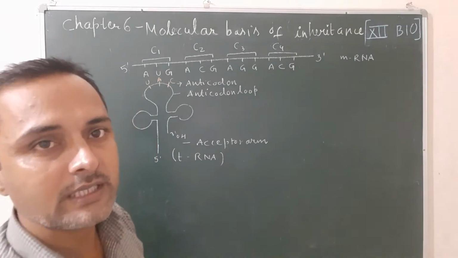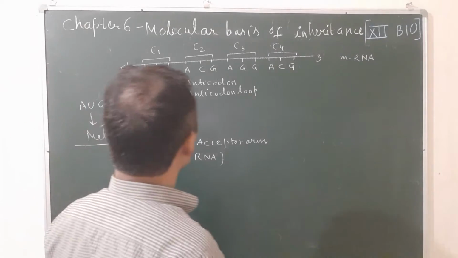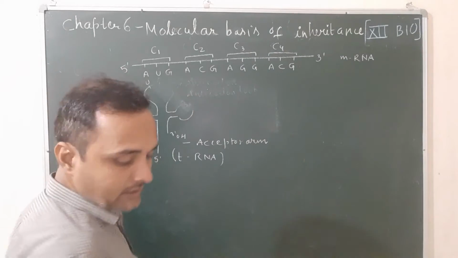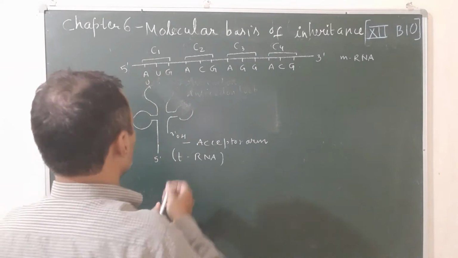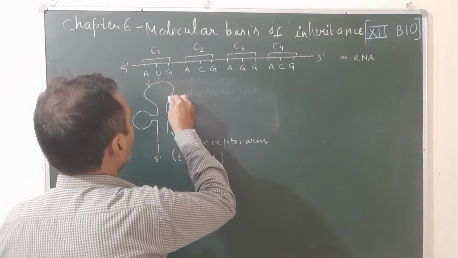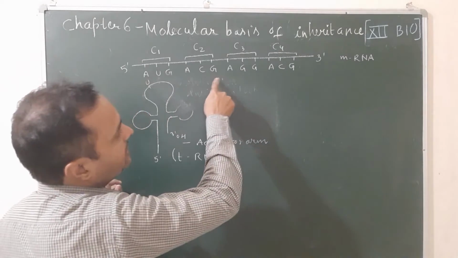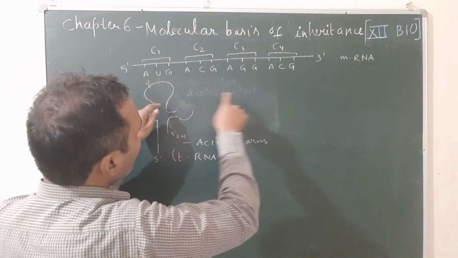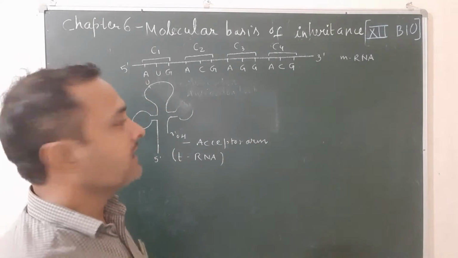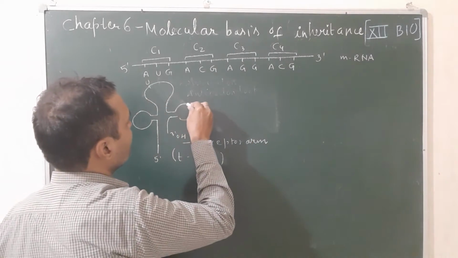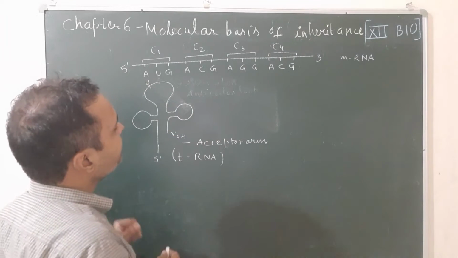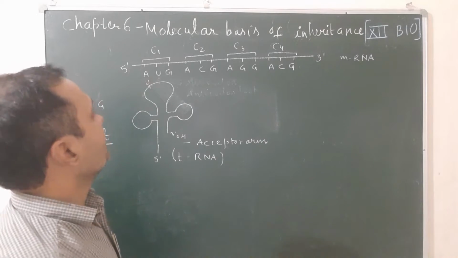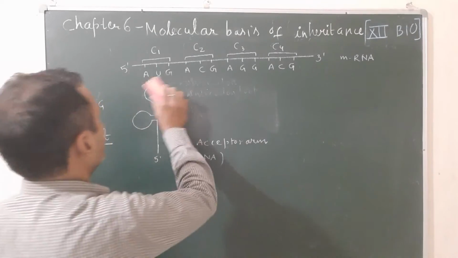Let us see what is genetic code. You know, one codon will give how many amino acids? One codon will give one amino acid. And the second codon will give the second amino acid. The third will give the third, and the fourth will give the fourth. So in total a peptide chain will be synthesized, and that protein contains how many amino acids? 4.